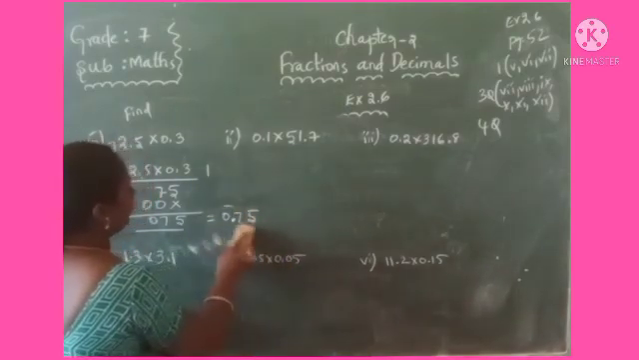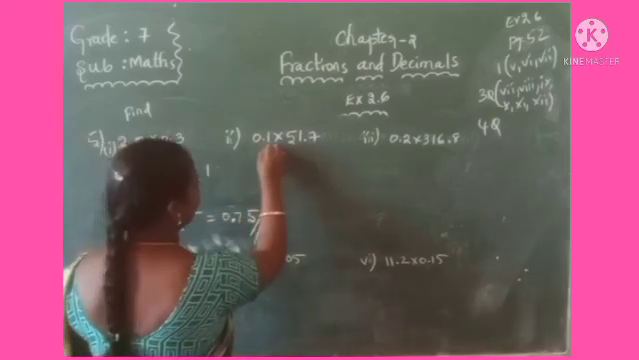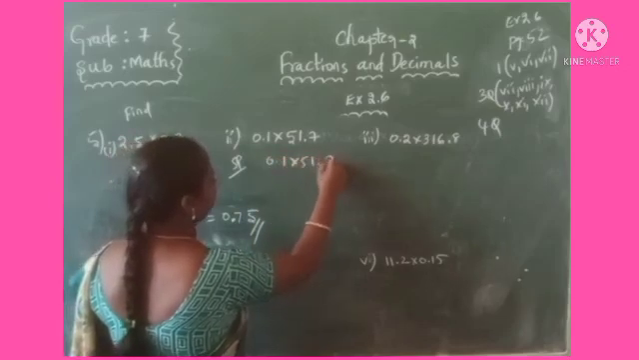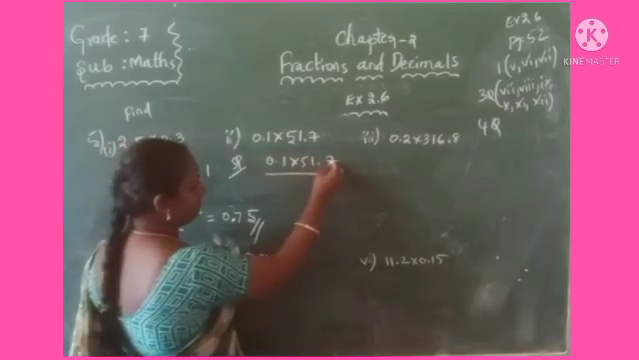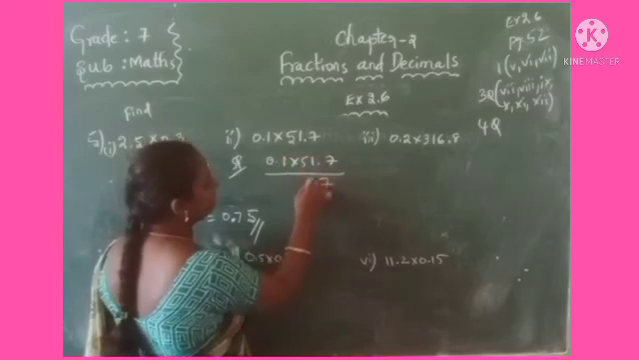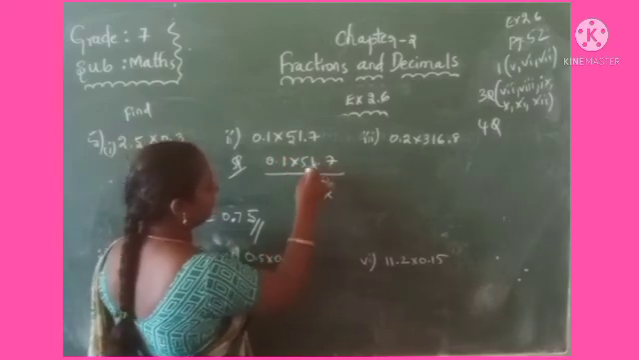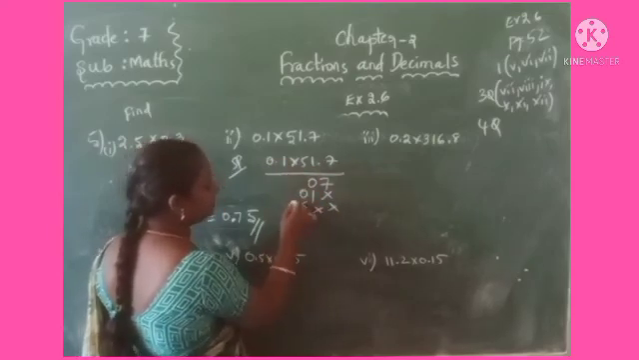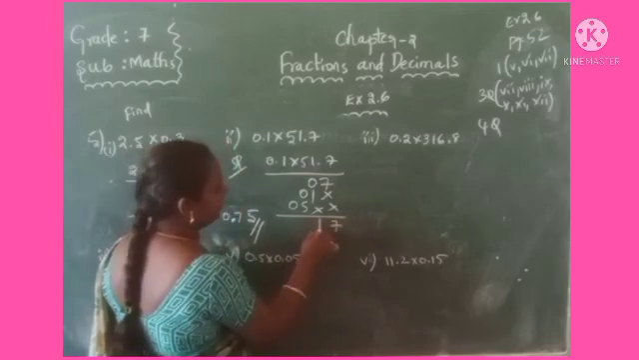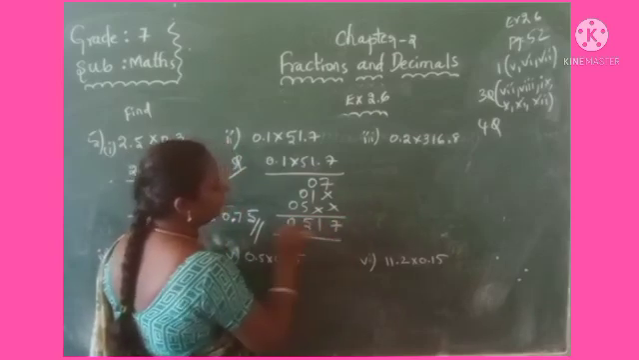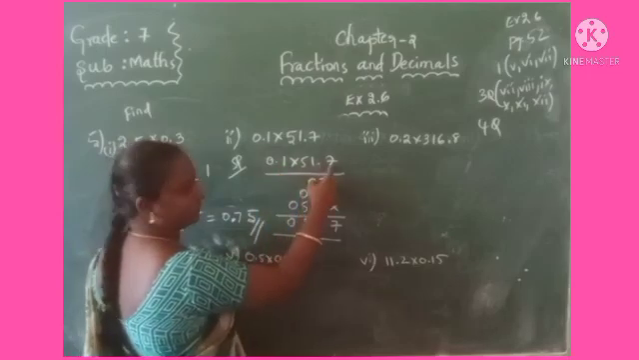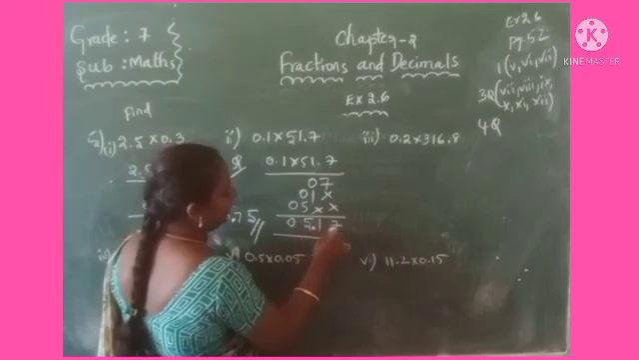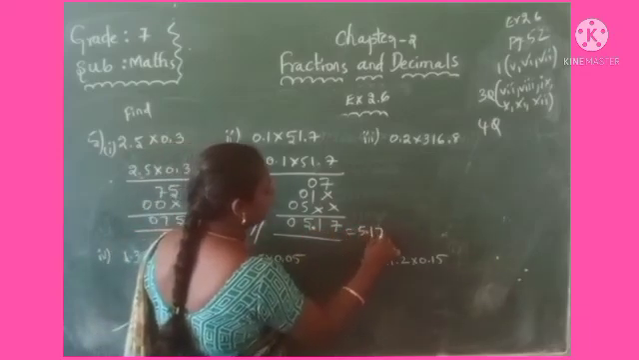Right. Second one, see, the second one, 0.1 into 51.7. Multiply: 7 1s are 7, 1 1s are 1, 5 1s are 5, then the zero row. Add: 517. Where you have to give the decimal: one digit after here, 1 here, so 2 digits, that is 1, 2. You will get 5.17.